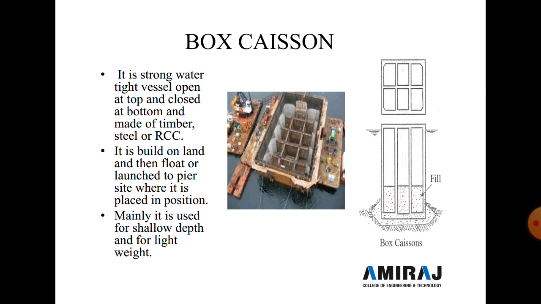See this figure. Inside the box we fill sand, gravel, and concrete, and the place where the caisson rests must be leveled. Such box caissons are used where strata of sufficient bearing capacity is available near the ground. In normal practice, the soft natural bottom soil of a riverbed is dragged out to some depth, and the trench thus formed is filled with sand to have a leveled base.